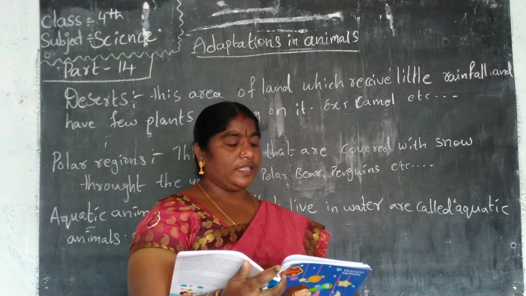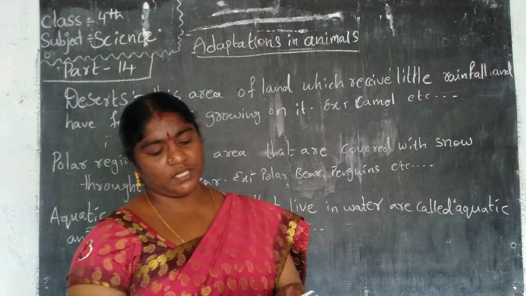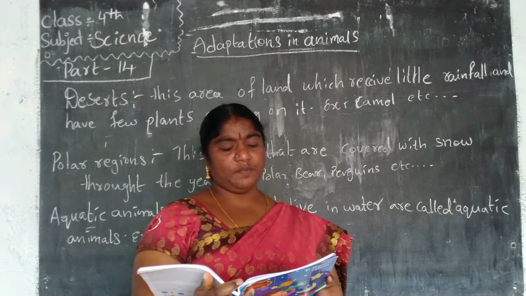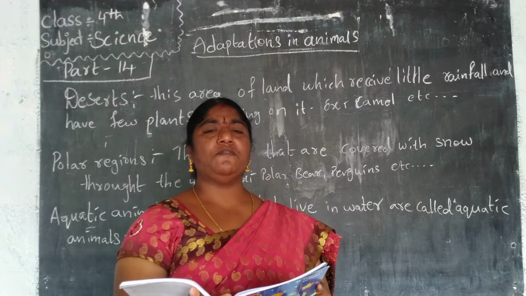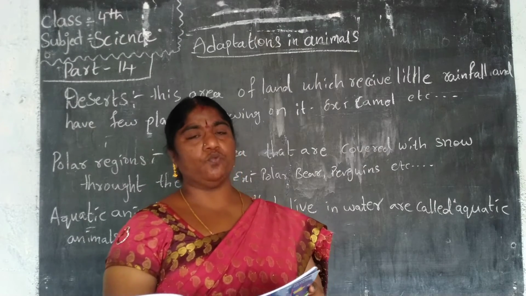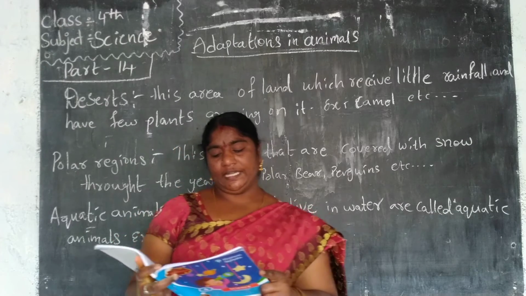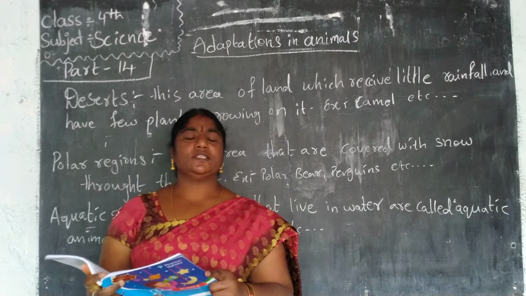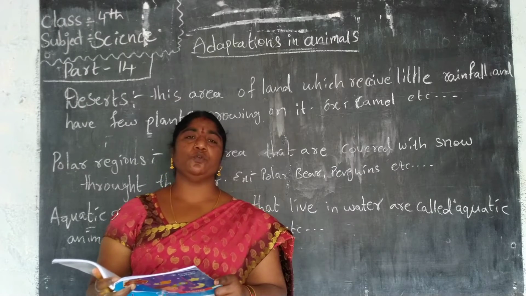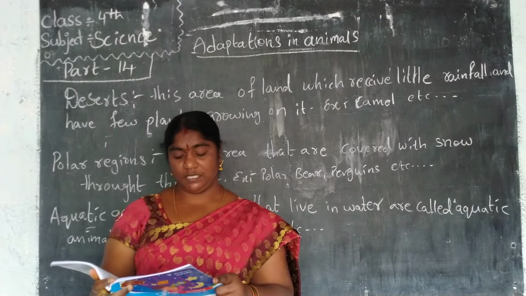Terrestrial animals breathe with the help of their lungs. They have legs to walk on land, and some animals such as snakes have scales. They don't have legs, but they move on land with the help of scales.